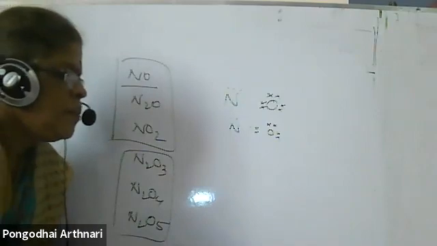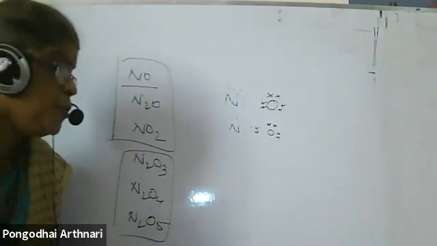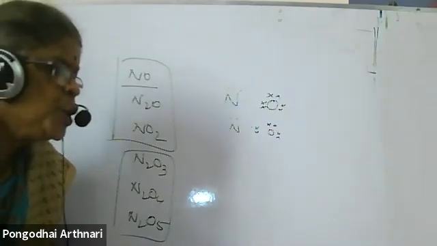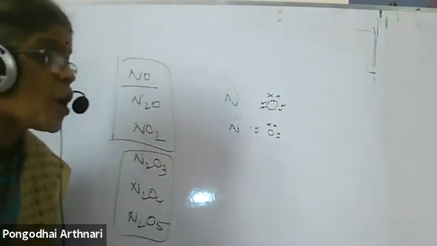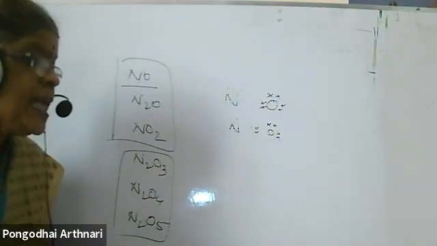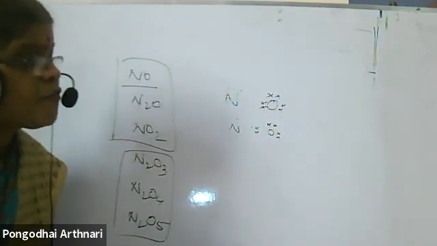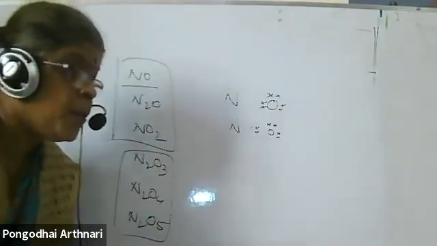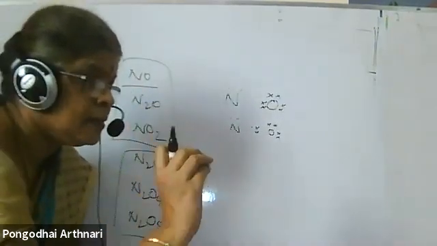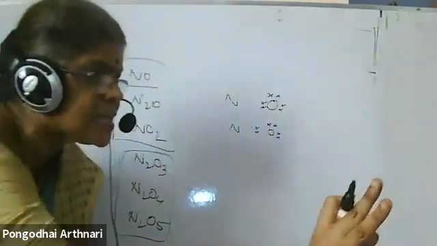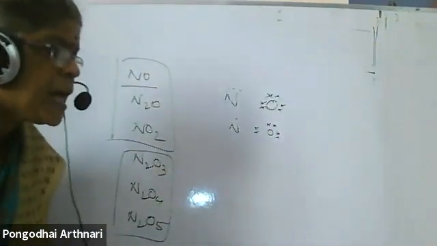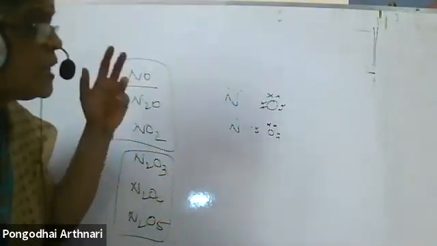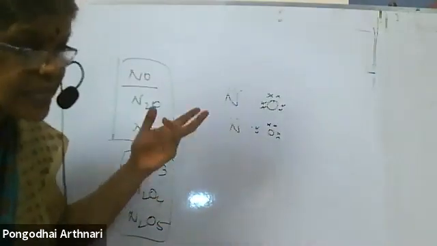You might have understood last year itself that Lewis first put forward the theory of why compounds are formed, why elements are not in the form of element itself, why they form compounds: because they want to attain the octet structure. Why do certain elements combine only with certain elements to form the compound? Because when they combine with that element only, they can attain the octet structure. That is the reason they form the compound. That was the information given.